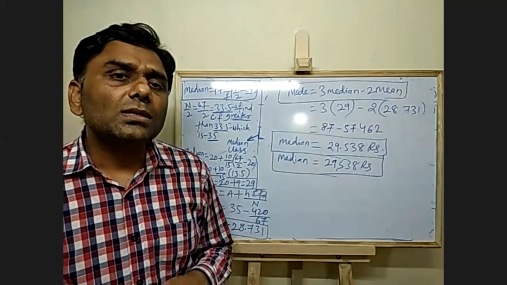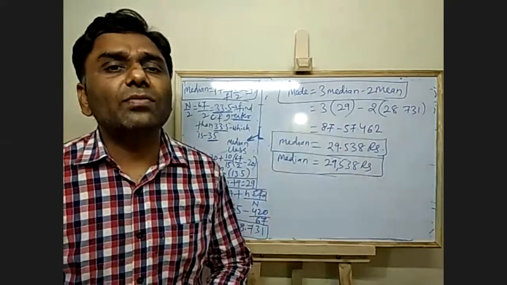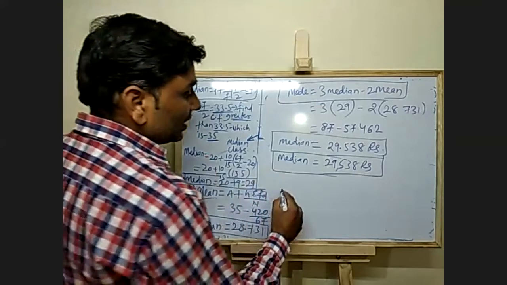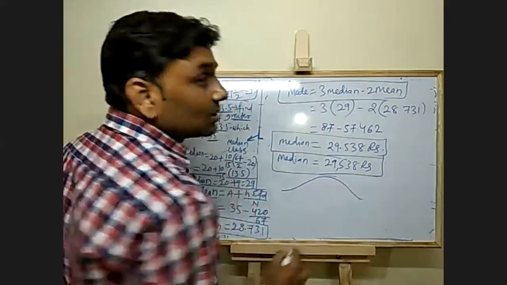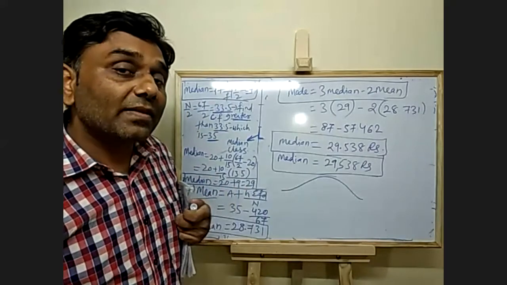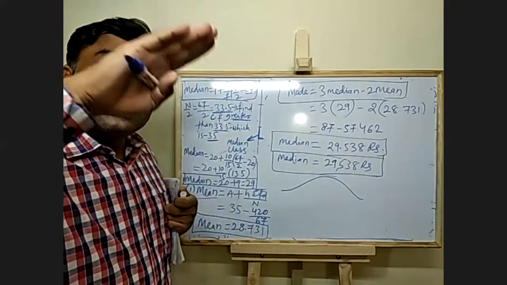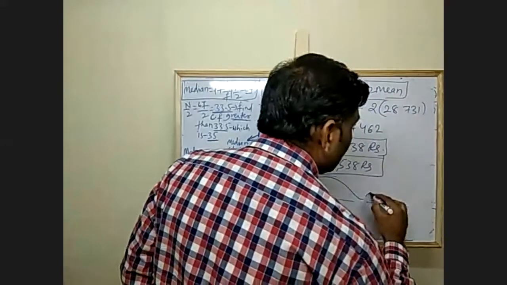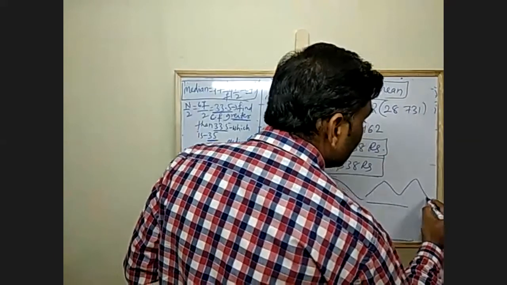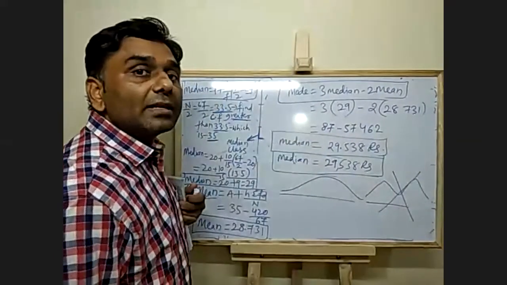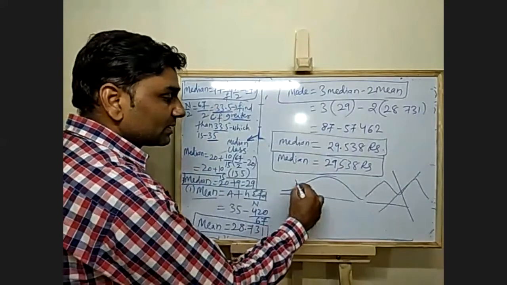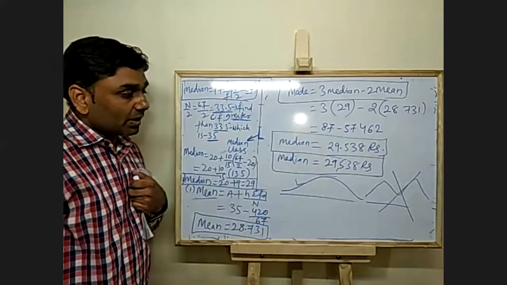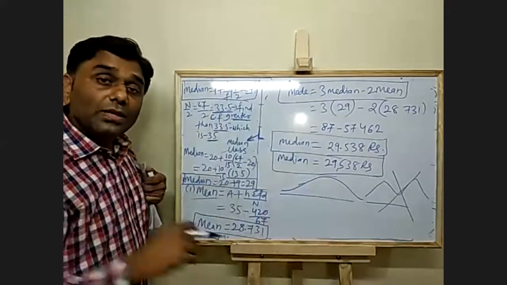So before blindly starting, try to see what type of data they have given and see whether the data distribution is like this, where frequency has increased and then decreased only once. It should not be like this: increase, decrease, increase, decrease. If data is like this, you go with the unimodal method.